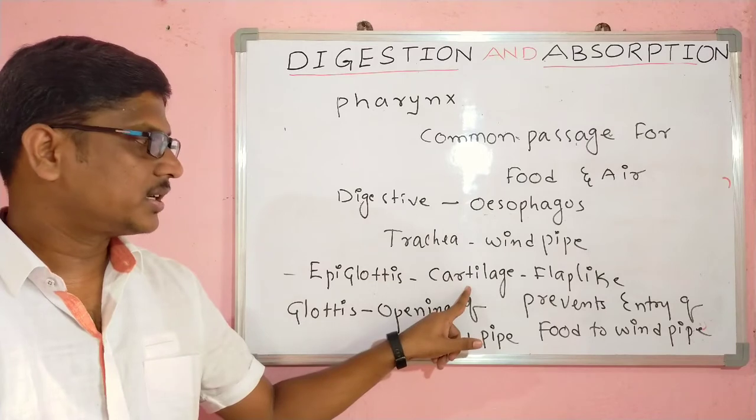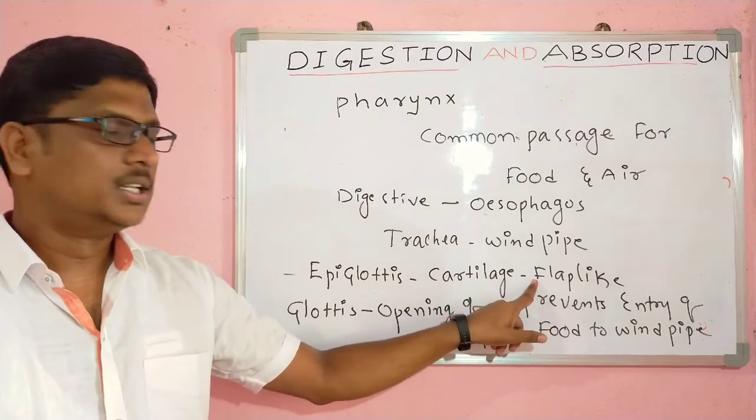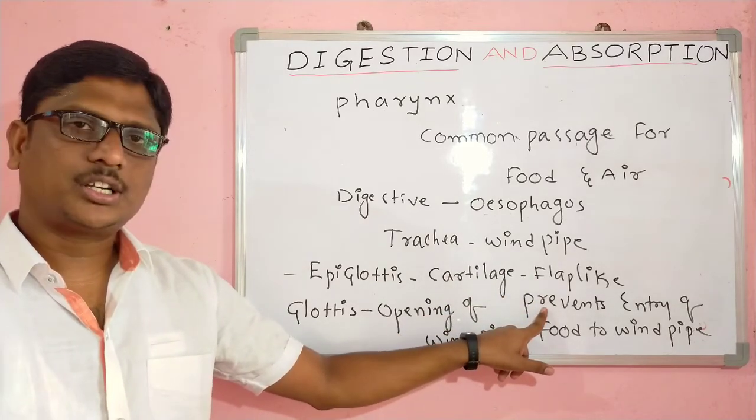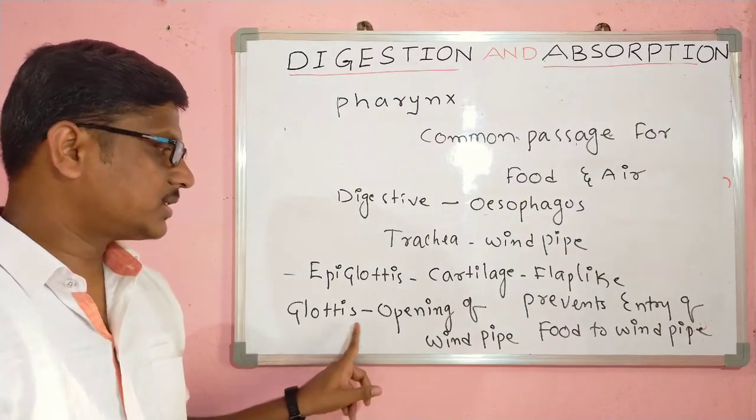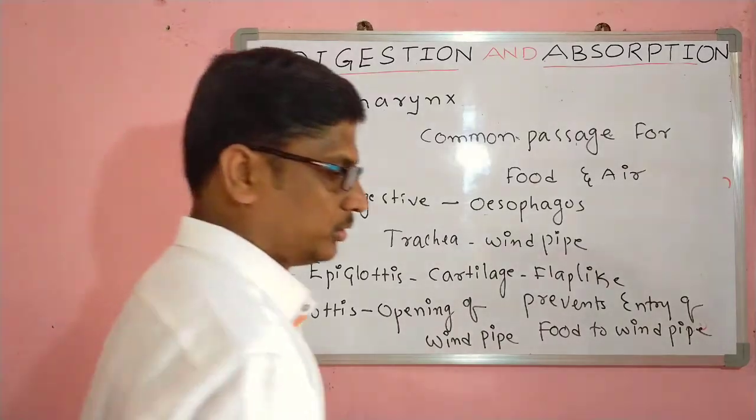Epiglottis is a cartilage and flap-like structure. It prevents the entry of food materials into the windpipe. And glottis is the opening of the windpipe.